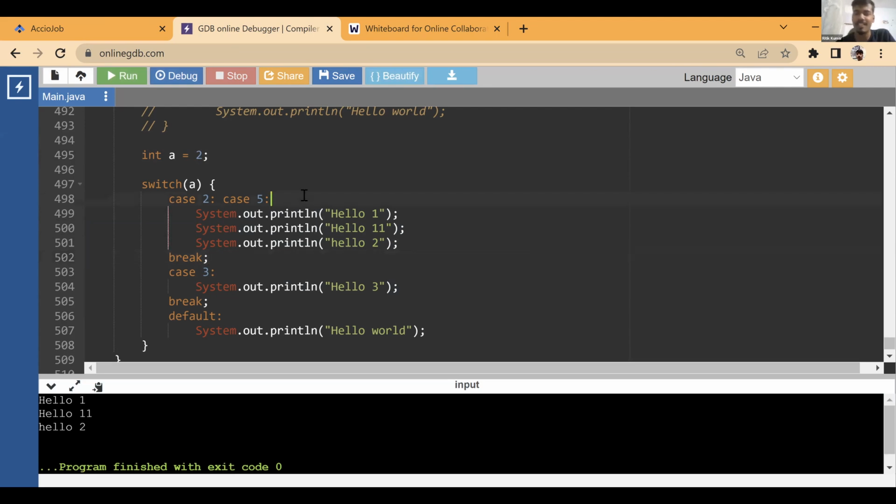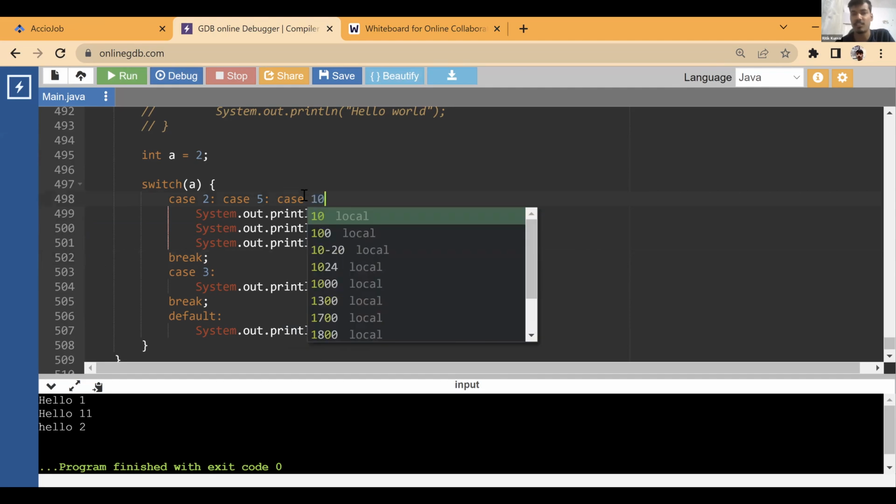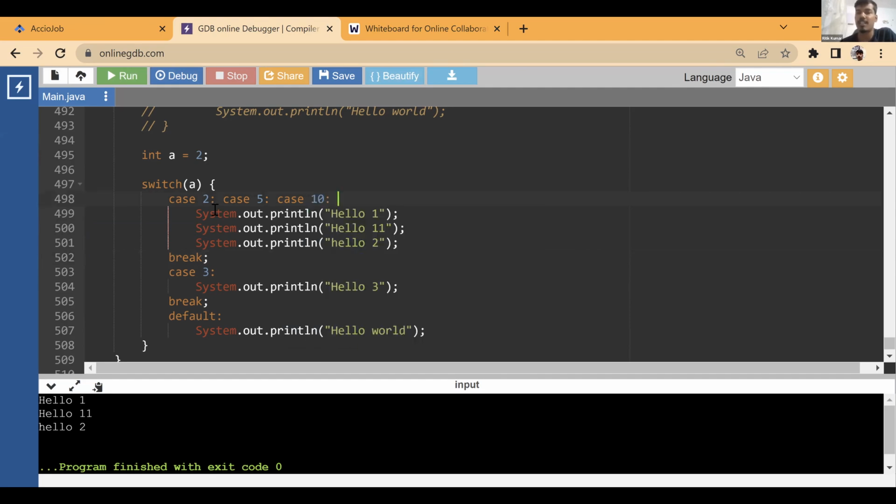Can we change it? You can write as many cases as you want, case 10, case 12, however many cases you want to write, you can write them. And this all will run only